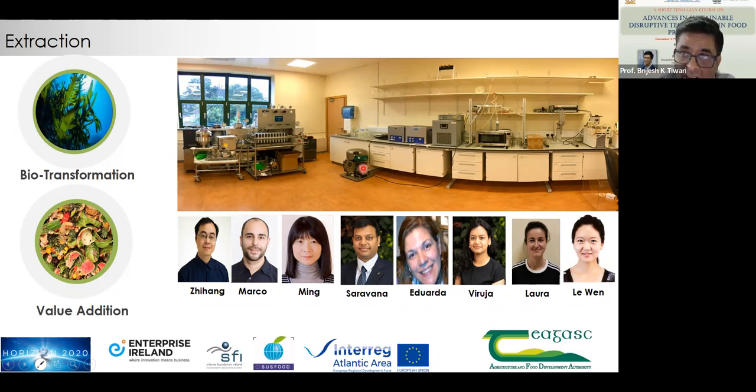These combinations were done mainly for specific applications and our objectives. The main application related to extraction was biotransformation. That means converting the whole biomass, that is macroalgae or microalgae, into a value-added product, or adding value to food processing waste streams or product streams.